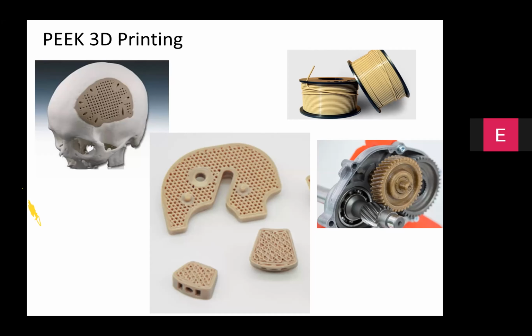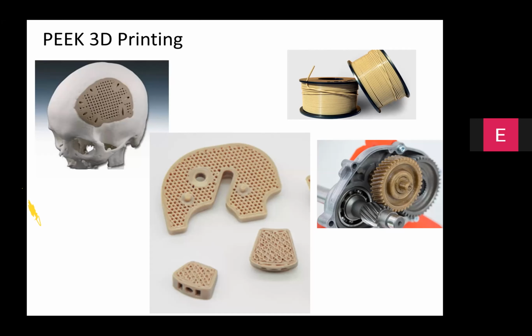So you can use the parts made out of PEEK 3D printing for implant applications as well as industrial uses where the wear resistance and corrosion resistance are important.